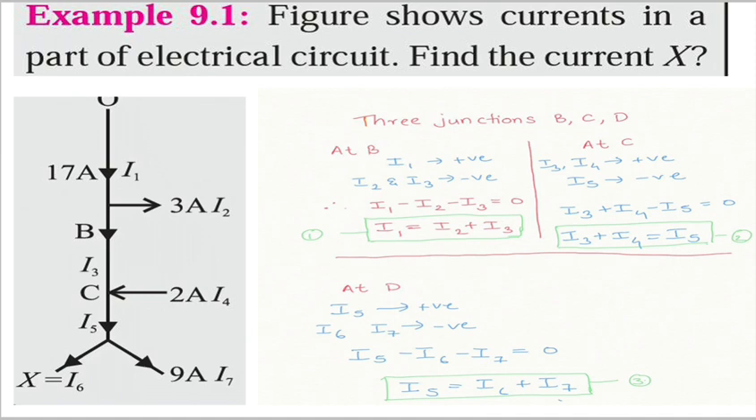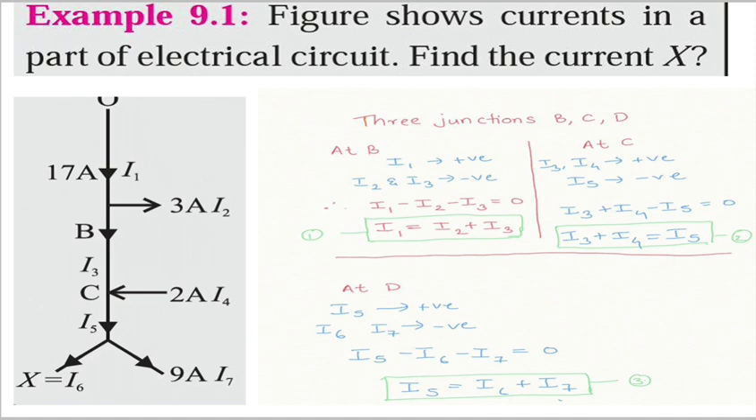At D, this is that point, I5 is coming towards the junction, positive. I6 and I7 are leaving the junction, that is negative. Therefore, I5 minus I6 minus I7 is equal to 0. Therefore, I5 is equal to I6 plus I7.